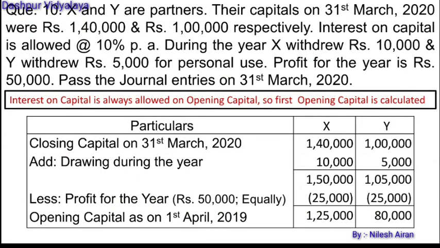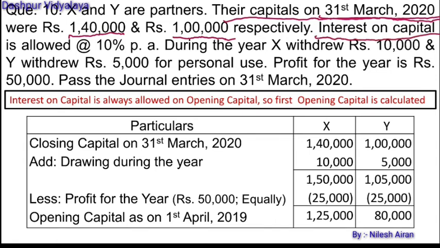Let's see the next question. X and Y are the partners. Their capitals on 31st of March 2020 were rupees 1,40,000 and rupees 1 lakh respectively. You can see here we are given the capital as on 31st of March 2020. It means we are given the closing capital. You know that interest on capital is always charged on opening capital. We'll have to calculate here the opening capital.